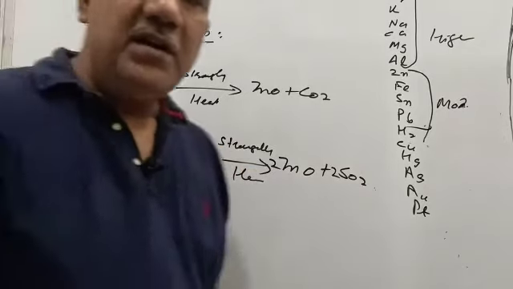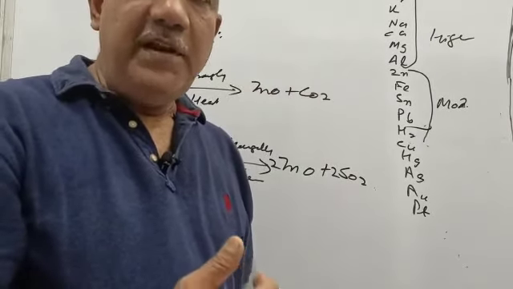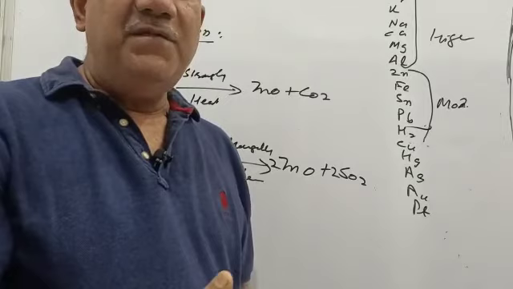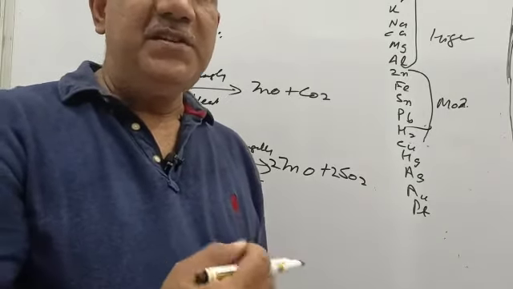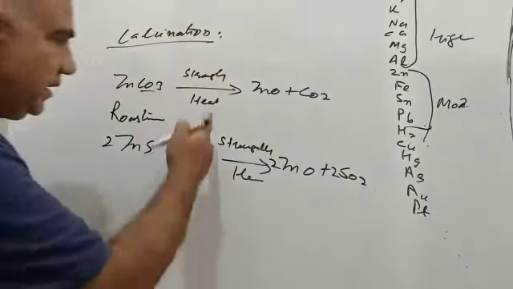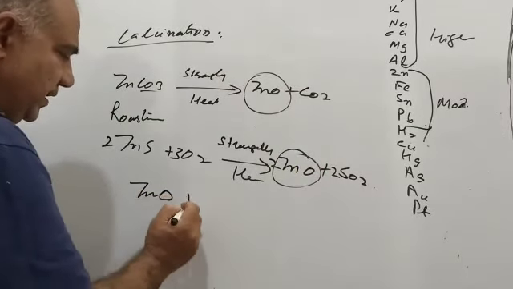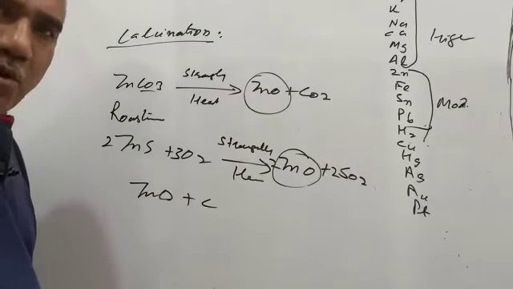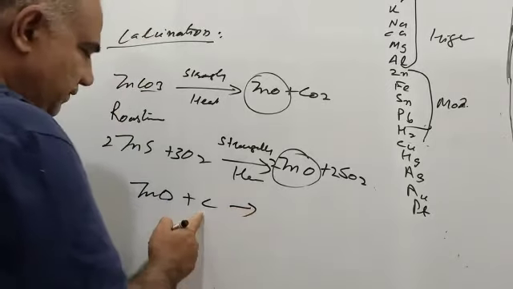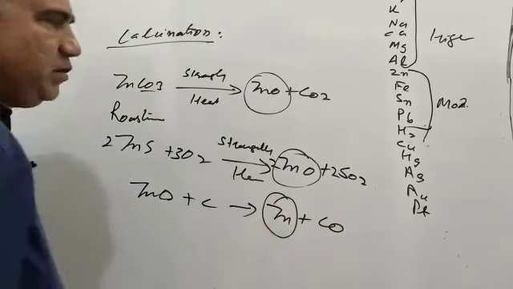And why do we convert sulfide and carbonate ores into their oxides? Because obtaining metal from the carbonate ores and sulfide ores is not easy. And once we convert them into oxide, it becomes extremely easy for us to reduce those oxides to metal. Now, in both the cases, we have got zinc oxide. If I write zinc oxide and with the help of carbon in the form of coke, which is the purest form of carbon, used as a reducing agent, then we get Zn plus CO. Our intention was to get the metal. Now we have got the metal.